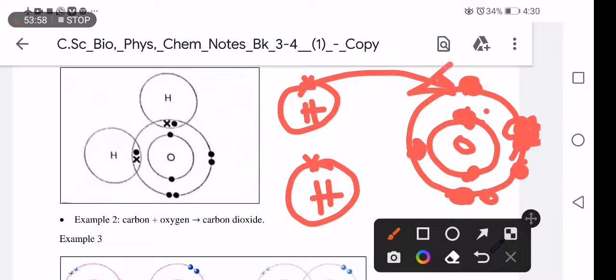Then oxygen now has 7. Then we are going to donate another one. And oxygen has what? 8. Oxygen becomes stable now. But because this is covalent bonding, oxygen must also donate electrons to hydrogen.